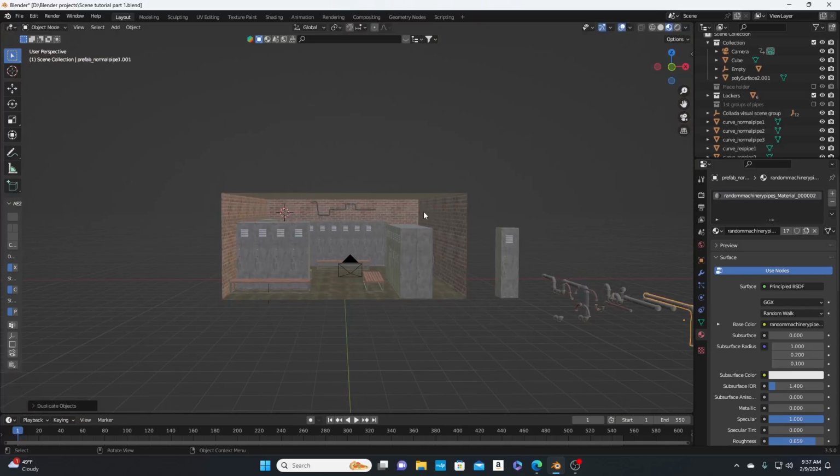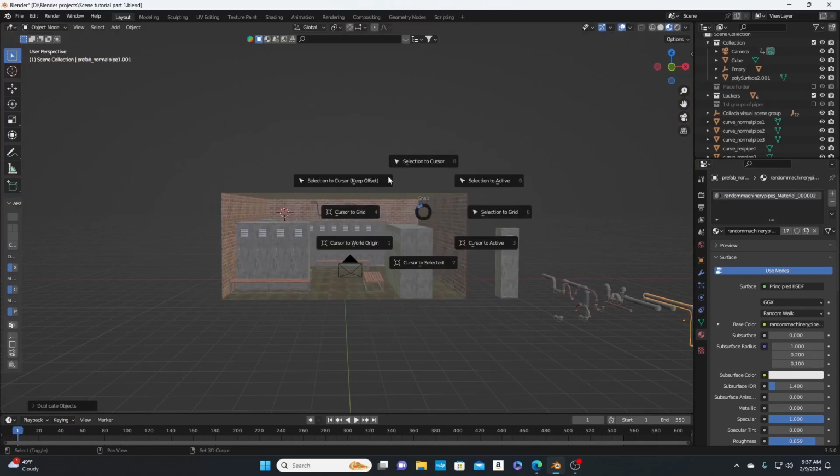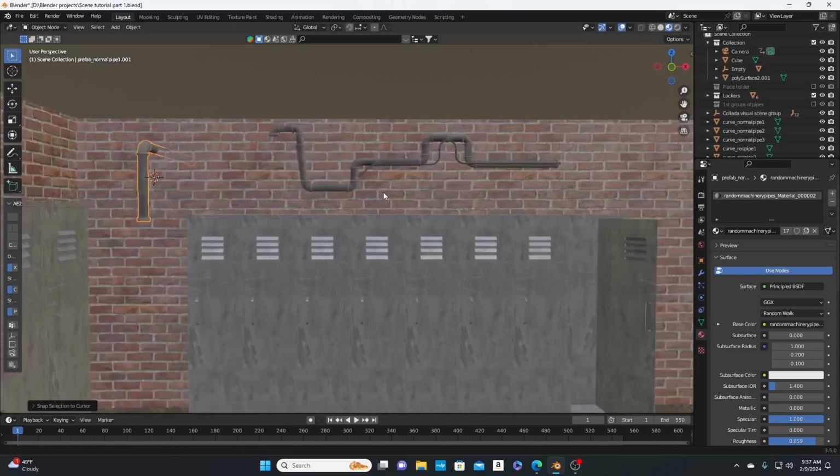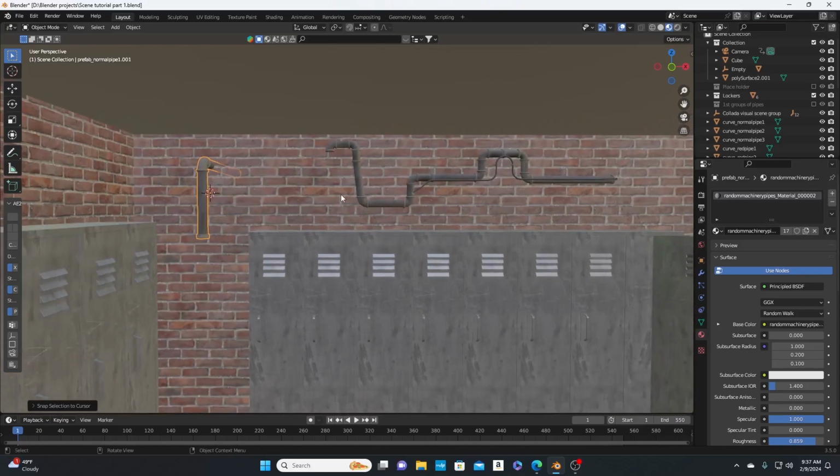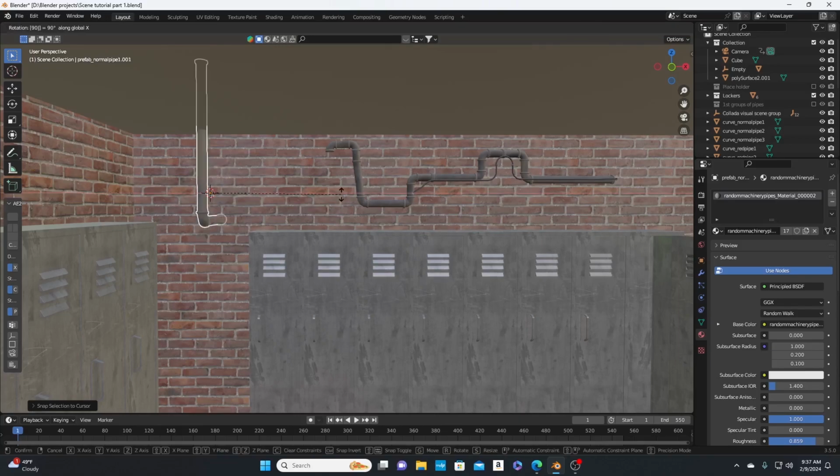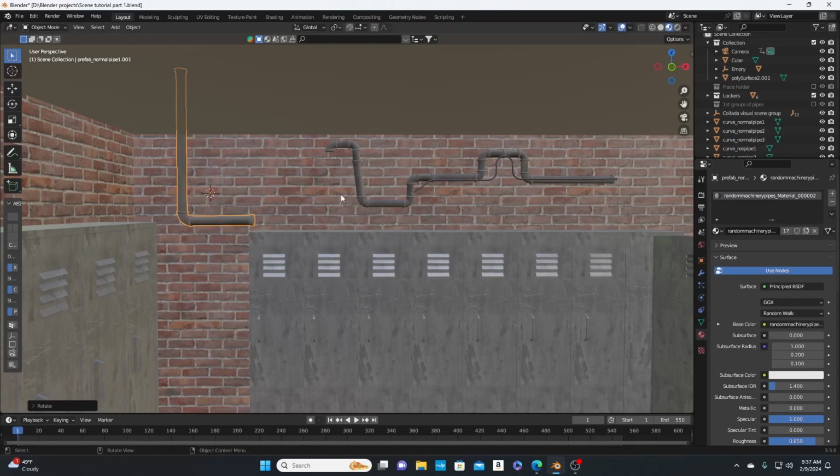Shift D, Shift S, selection to cursor, keep offset. Do Shift Y. Rotate on the X, hit 90. Rotate on the Z, negative 90.